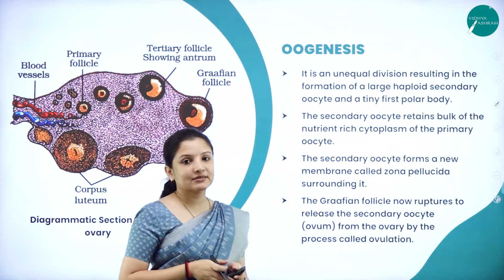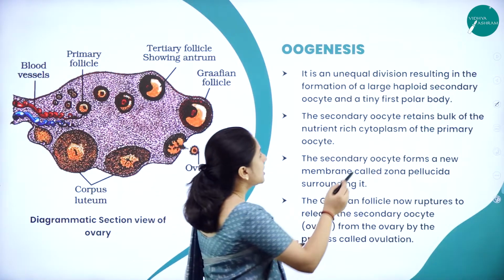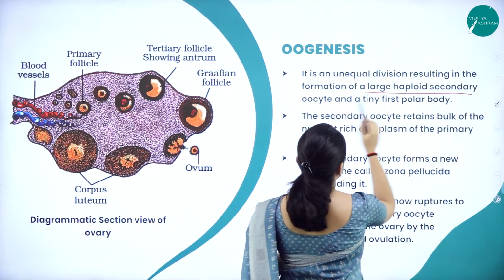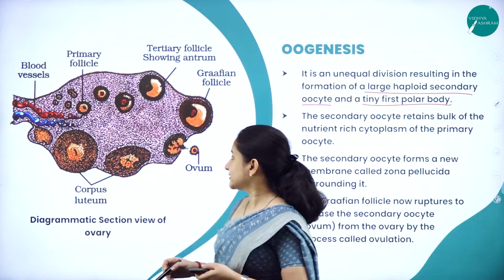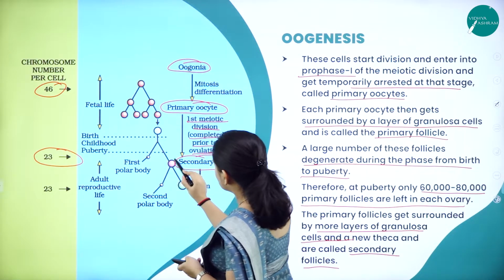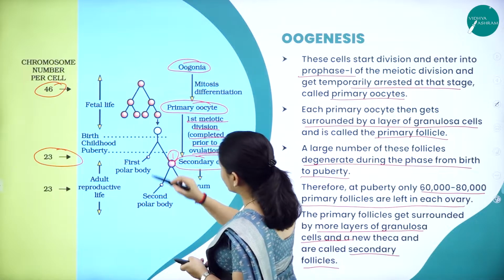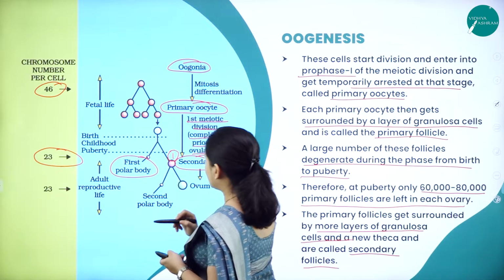It is an unequal division, resulting in the formation of a large haploid secondary oocyte and a tiny first polar body. As you can see here, one large secondary oocyte and one small first polar body form.